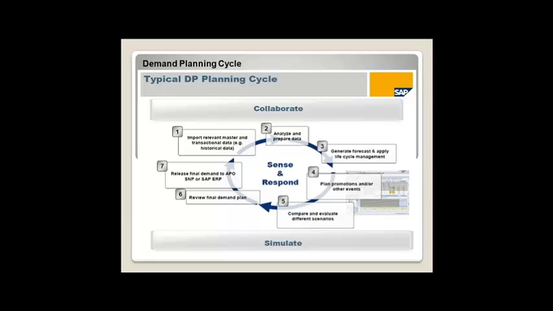So basically the demand planning is a monthly cycle. Every company uses the forecast on a monthly cycle. It means every month we take the past 36 months of history data and generate a forecast for the next 24 months or 18 months or 36 months, depending upon the company.